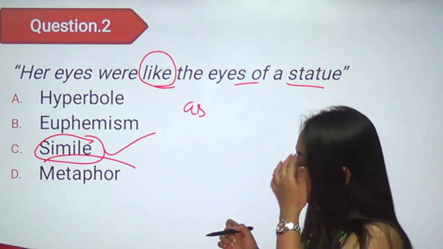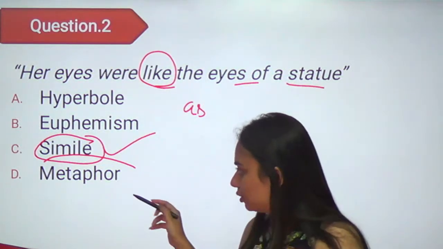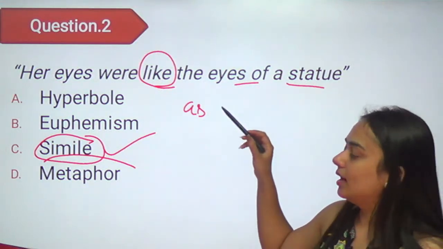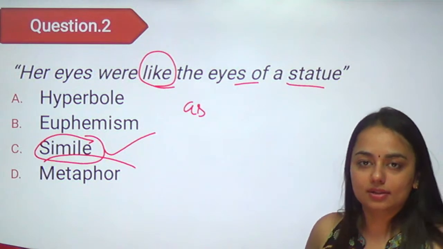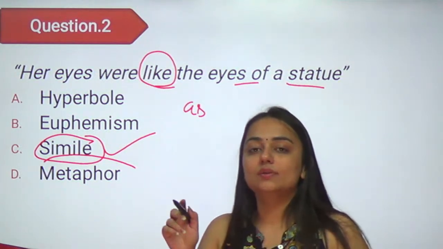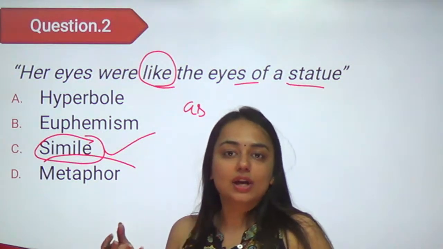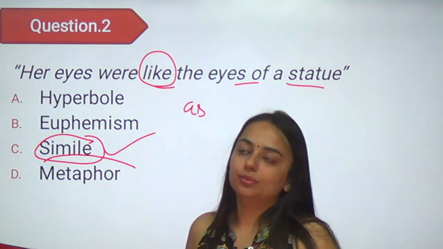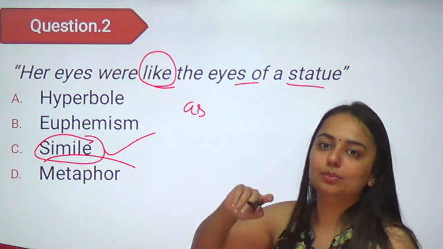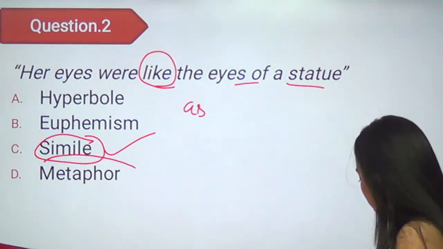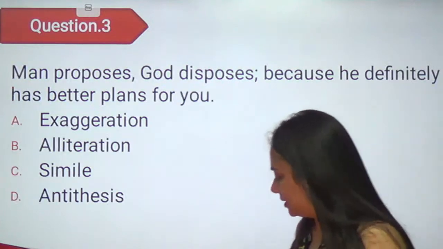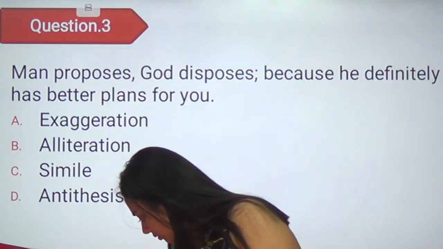Now look at the difference, listen to me carefully. Amit, you were saying this should be hyperbole. Abhitej is saying it should be metaphor. If it were a metaphor, the sentence would be: her eyes were stony eyes. If I say her eyes were a statue, that of a statue's eye or stony eye, then it would have been a metaphor. But here, when like is given, it will be a simile. Moving on to the next one. Let us see if you will be able to answer this one.